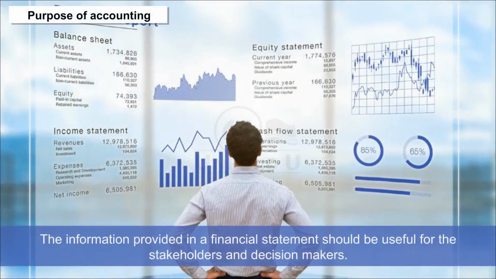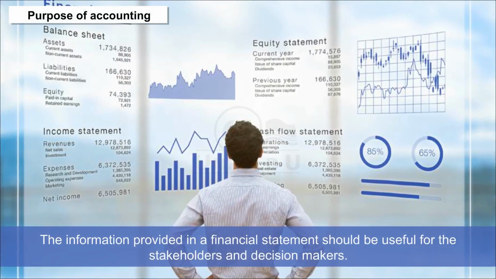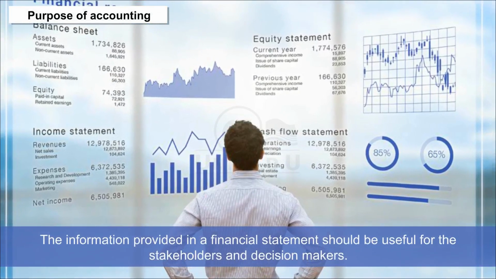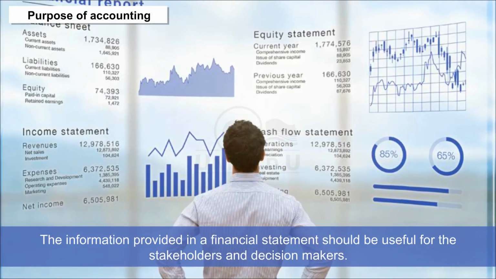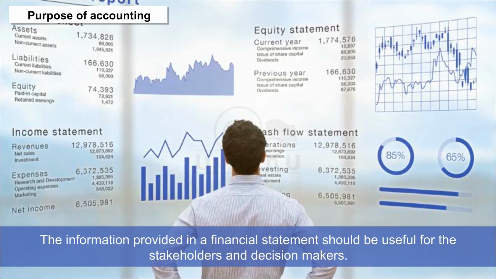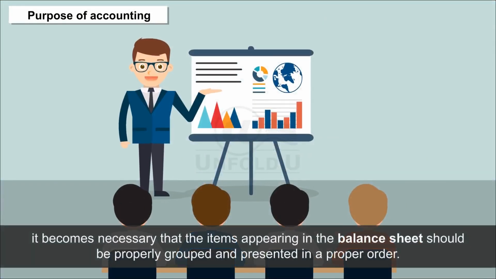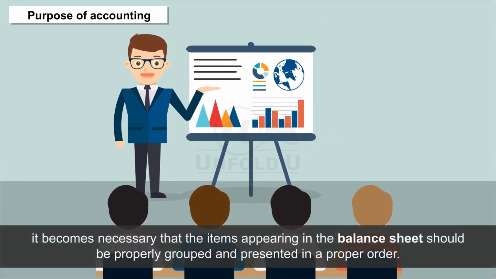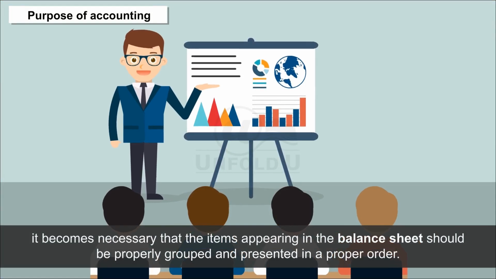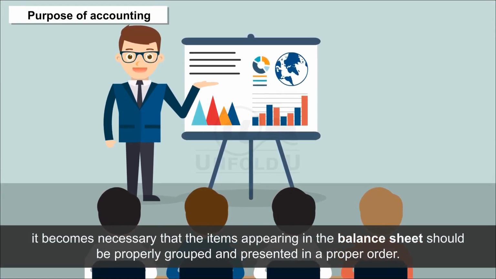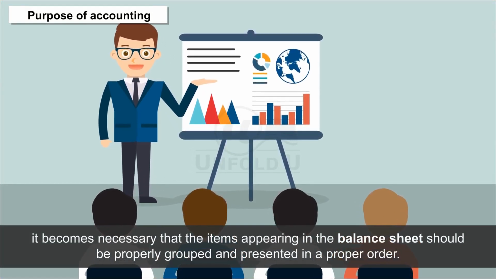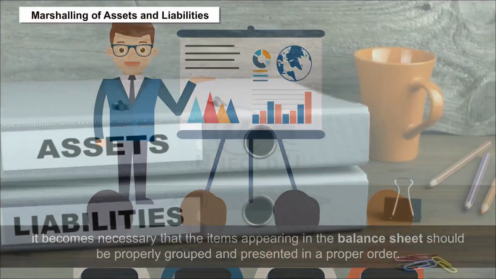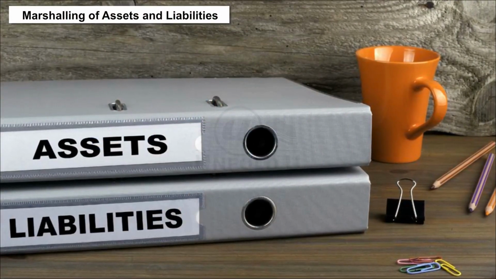The information provided in a financial statement should be useful for the stakeholders and decision makers. So, it becomes necessary that the items appearing in the balance sheet should be properly grouped and presented in a proper order.